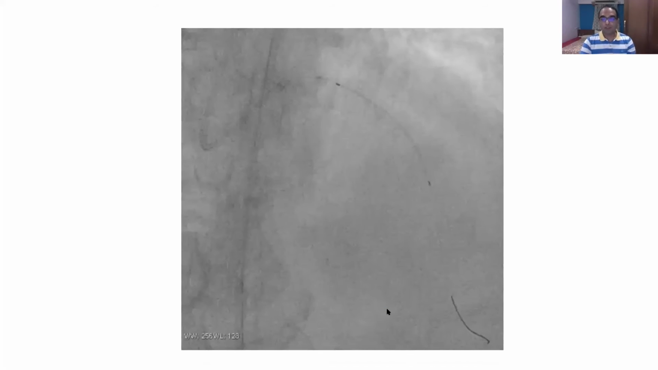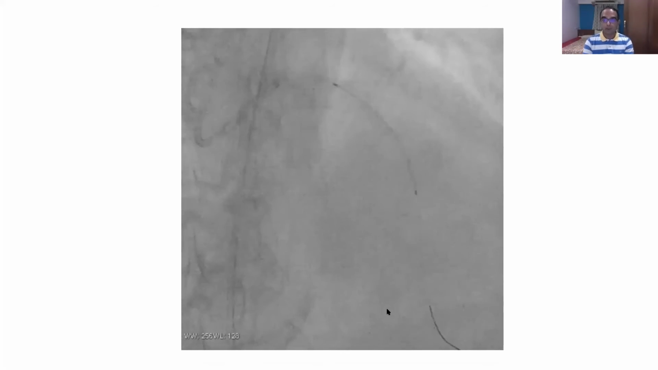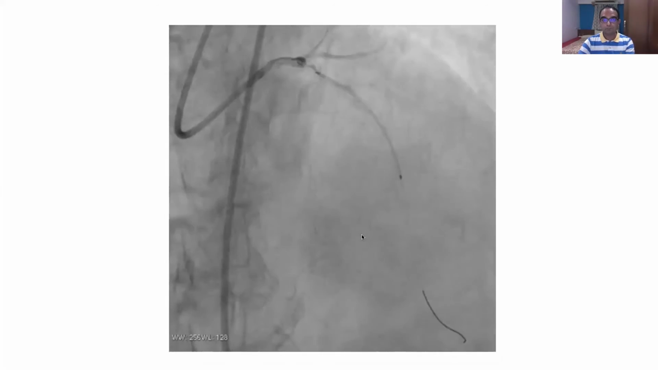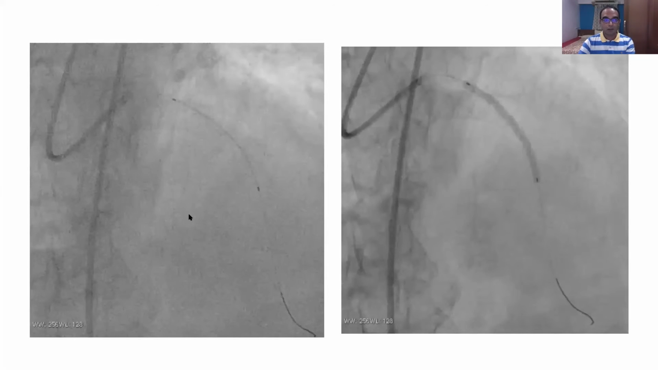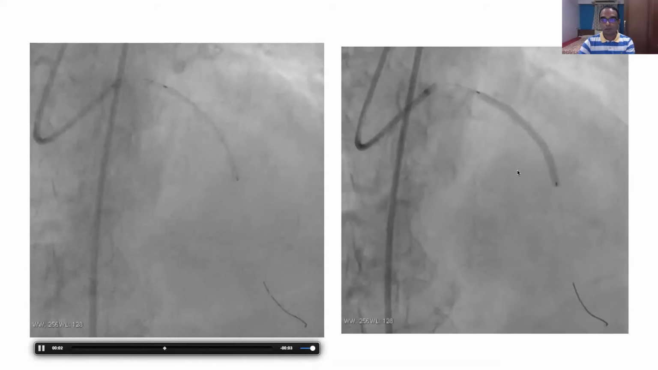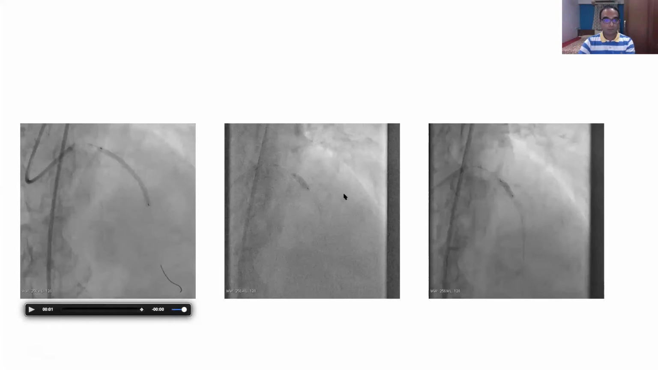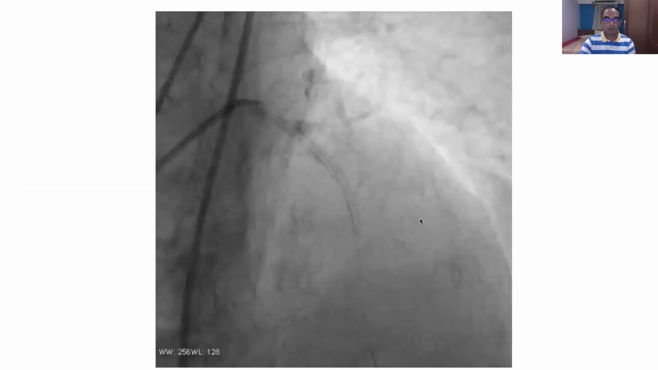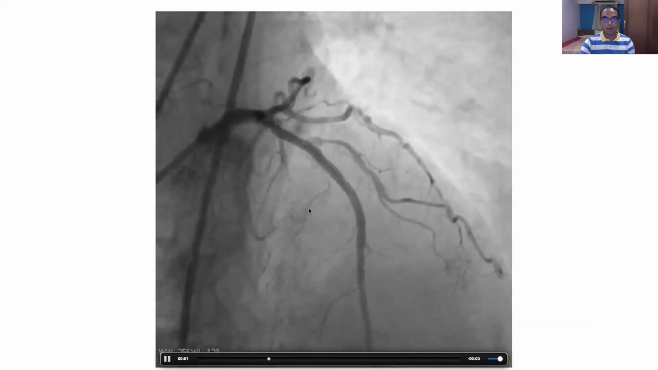And then we took a 3x48. We dilated with IVL. We gave pulses with an IVL of size 3x12, and then we took the same stent, 3x48, the Xience Expedition. And then we post dilated in the mid and the proximal part with a 3.5x12 NC Trek. So this is the post dilatation which is done.